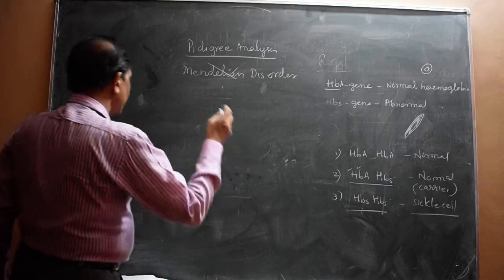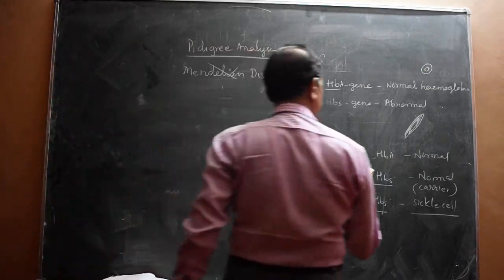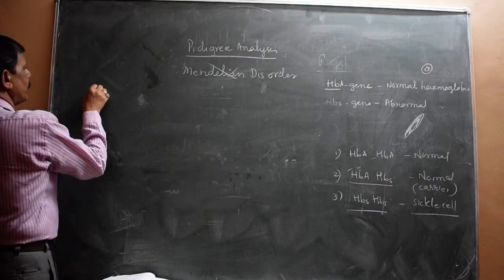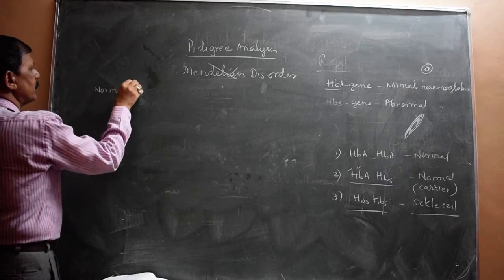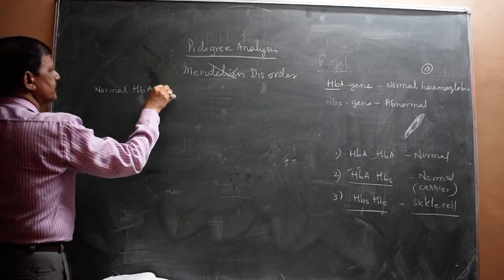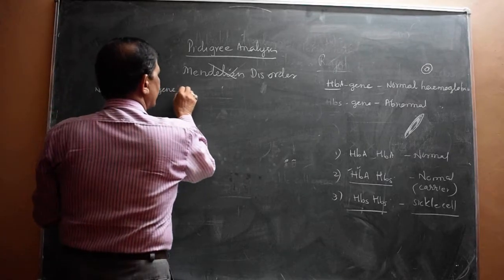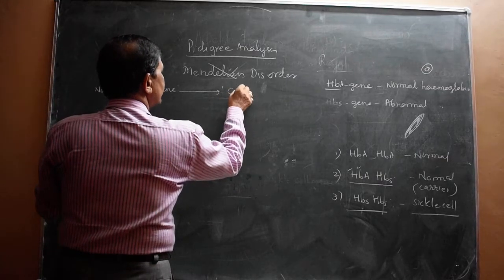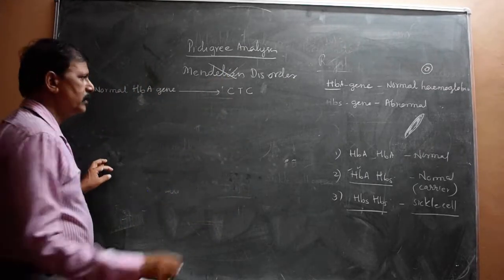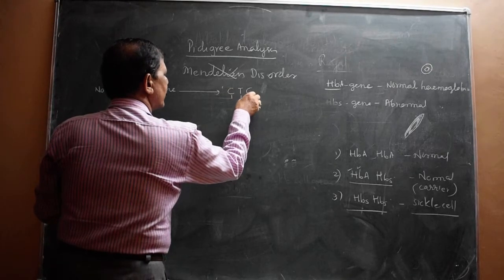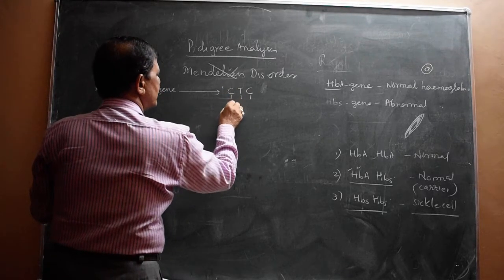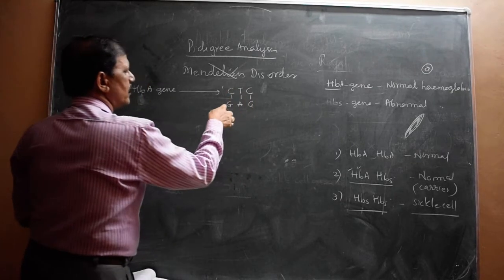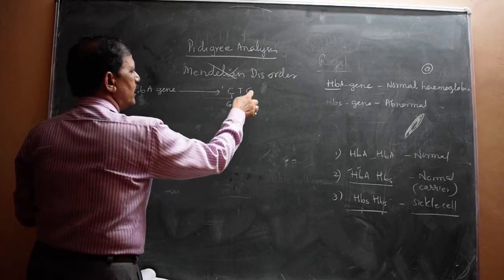See, here I will just show you by the normal where actually point mutation takes place. Point mutation means, for example, the normal HBA gene, that DNA sequence may be CTC, understood? CTC, and its other side DNA strand is GAG, correct? Cytosine, guanine, thymine, adenine, cytosine, guanine.